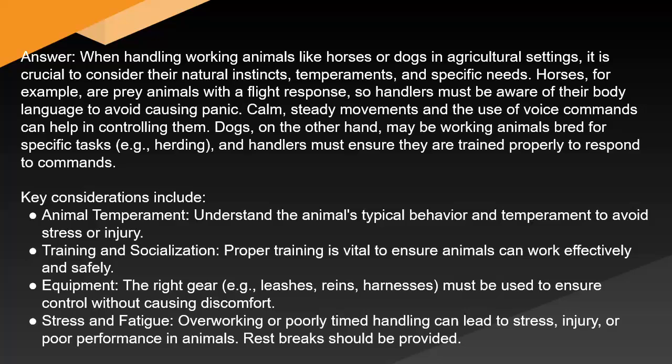Dogs, on the other hand, may be working animals bred for specific tasks, e.g. herding, and handlers must ensure they are trained properly to respond to commands. Key considerations include animal temperament. Understand the animal's typical behavior and temperament to avoid stress or injury. Training and socialization. Proper training is vital to ensure animals can work effectively and safely. Equipment. The right gear, leashes, reins, harnesses must be used to ensure control without causing discomfort. Stress and fatigue. Overworking or poorly timed handling can lead to stress, injury, or poor performance in animals. Rest breaks should be provided.